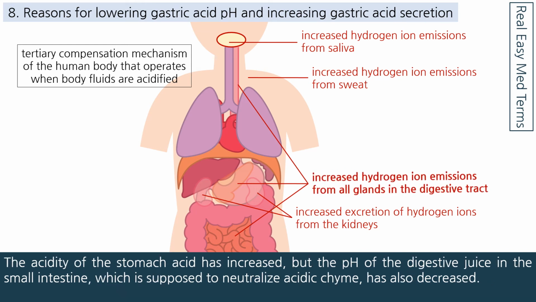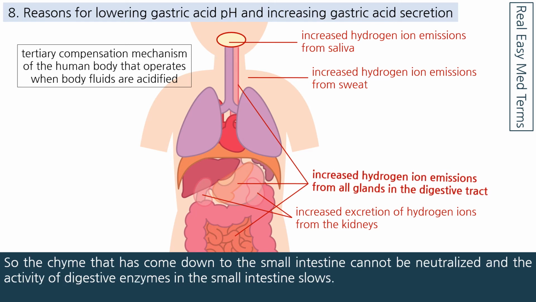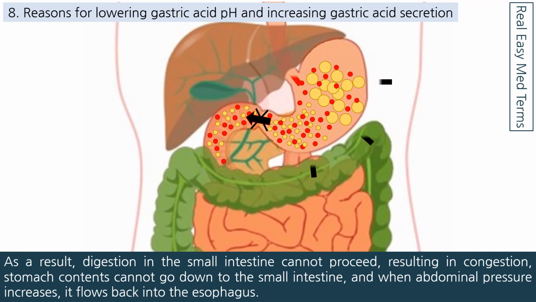The acidity of the stomach acid has increased, but the pH of the digestive juice in the small intestine, which is supposed to neutralize acidic chyme, has also decreased. So the chyme that has come down to the small intestine cannot be neutralized and the activity of digestive enzymes in the small intestine slows. As a result, digestion in the small intestine cannot proceed, resulting in congestion.